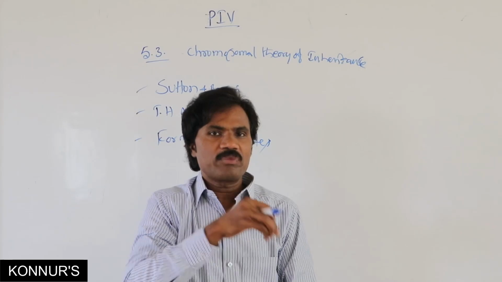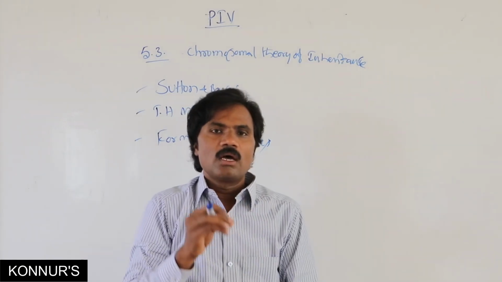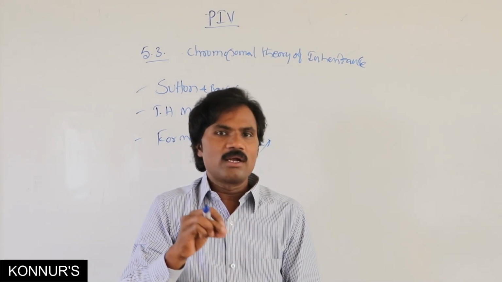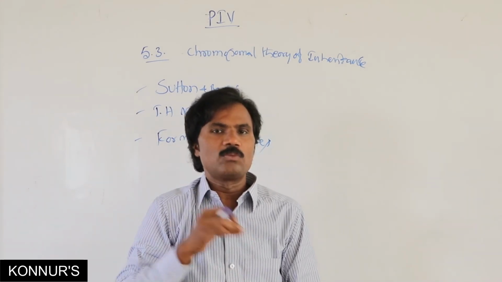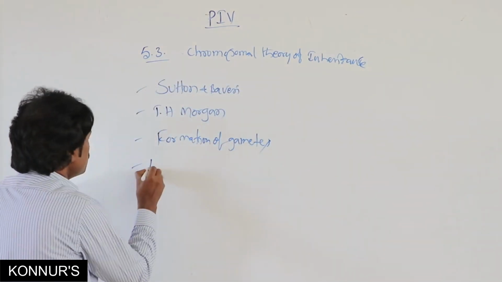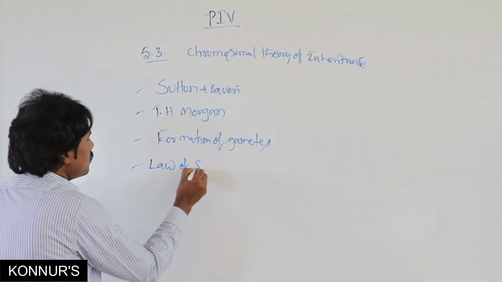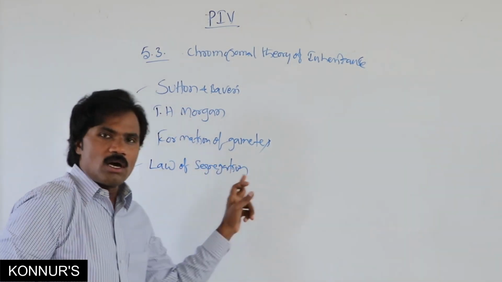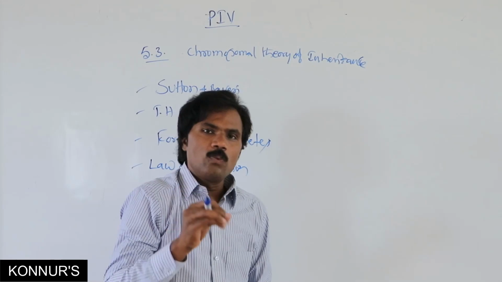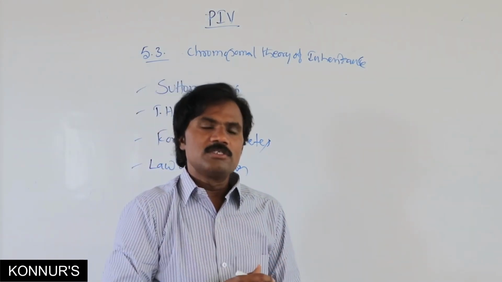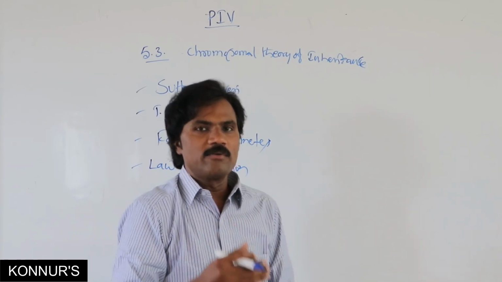In the last class we discussed the law of segregation, how haploid chromosomes are transferred. According to the law of segregation, two paired chromosomes in meiotic cell division form haploid ones.